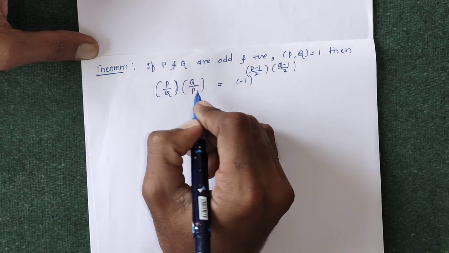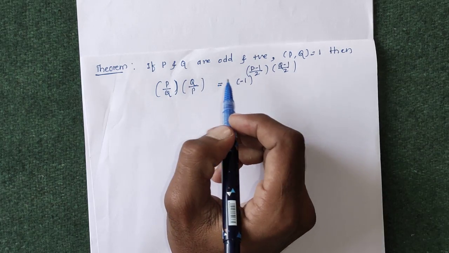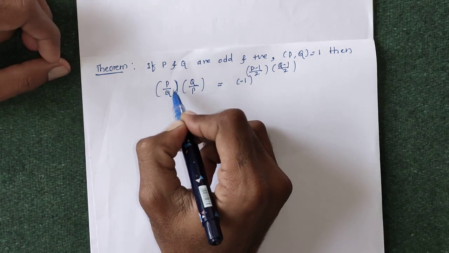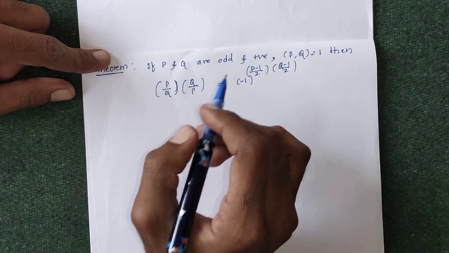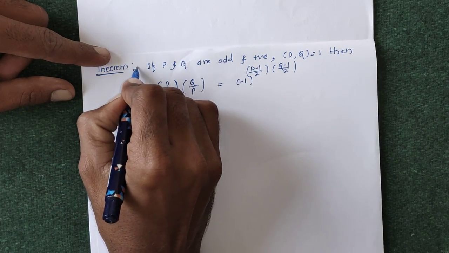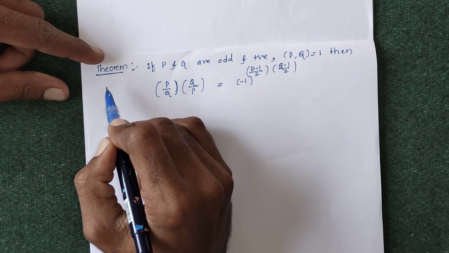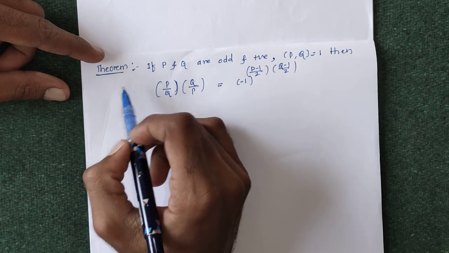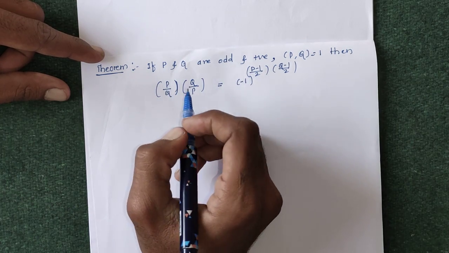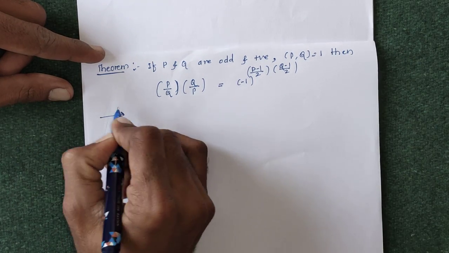This statement is clearly looking like the quadratic reciprocity law in Legendre symbol, but here the symbol of P and Q denotes the Jacobi symbol. So this is just the quadratic reciprocity law in Jacobi symbol. Whenever we consider the university examination, there will be more examples and more theorems on Legendre symbol as compared to Jacobi symbol. So Legendre symbol is the most important topic instead of this Jacobi symbol. So first of all, we are going to prove this.